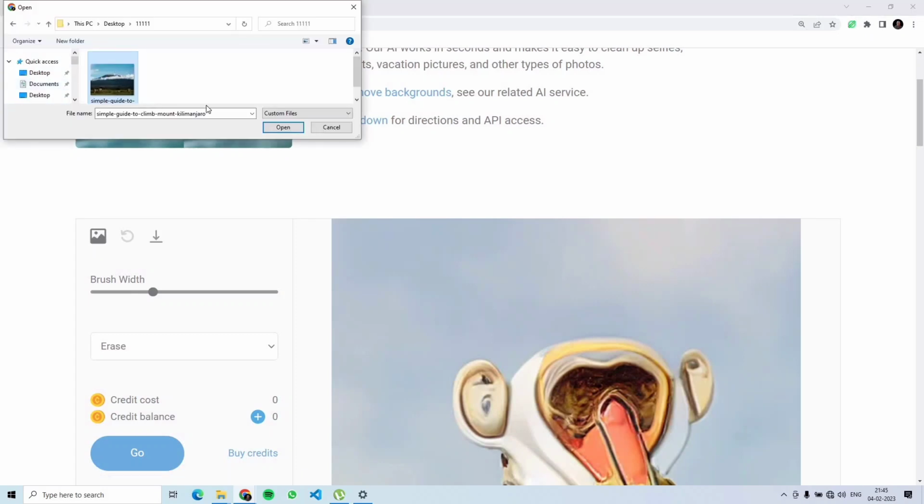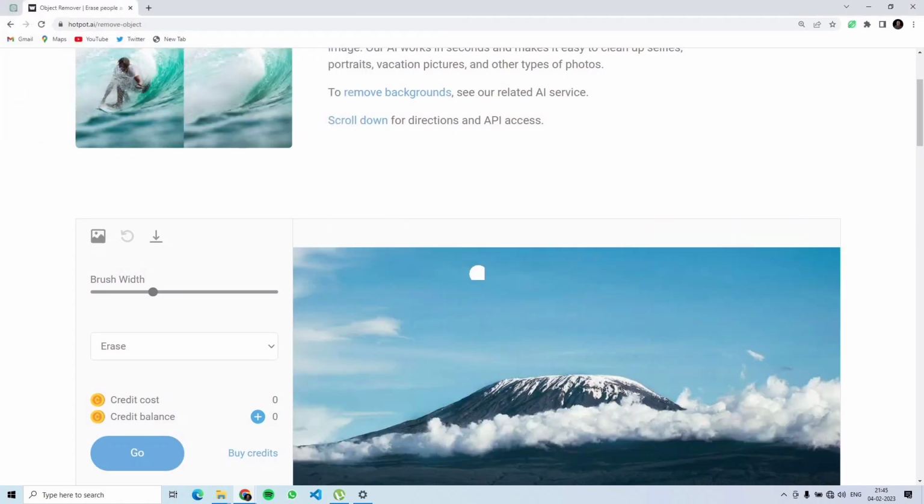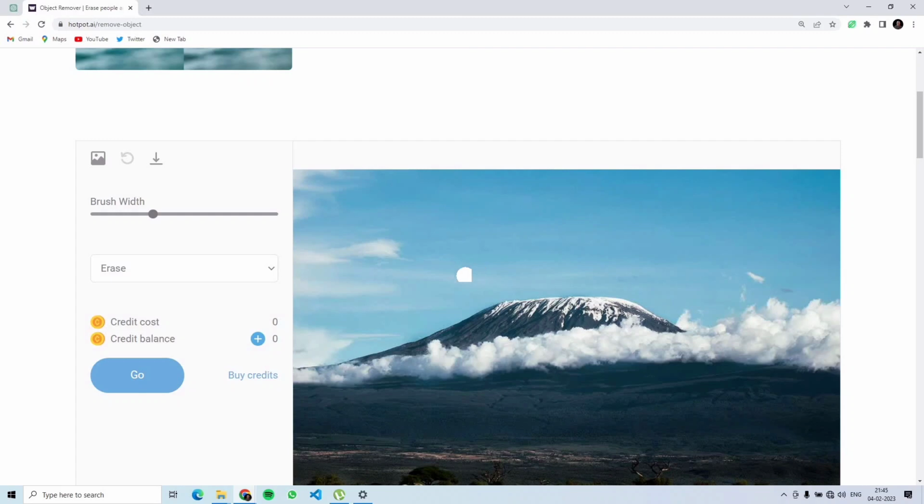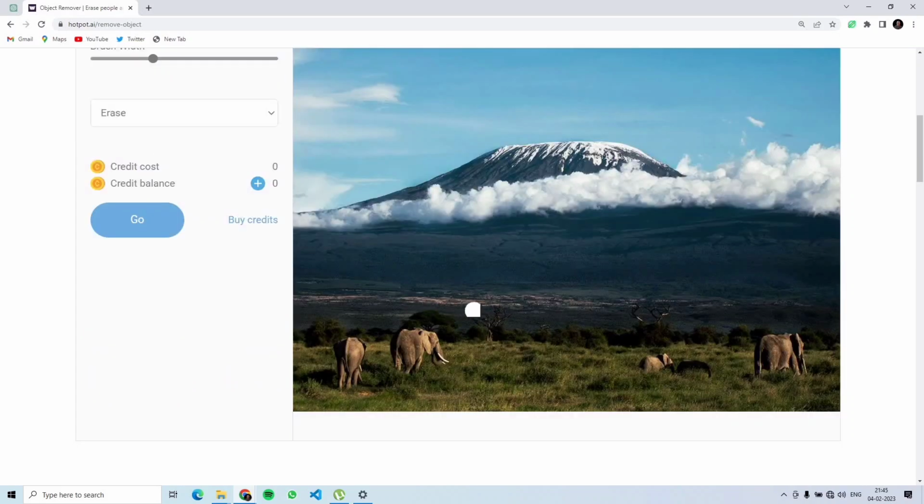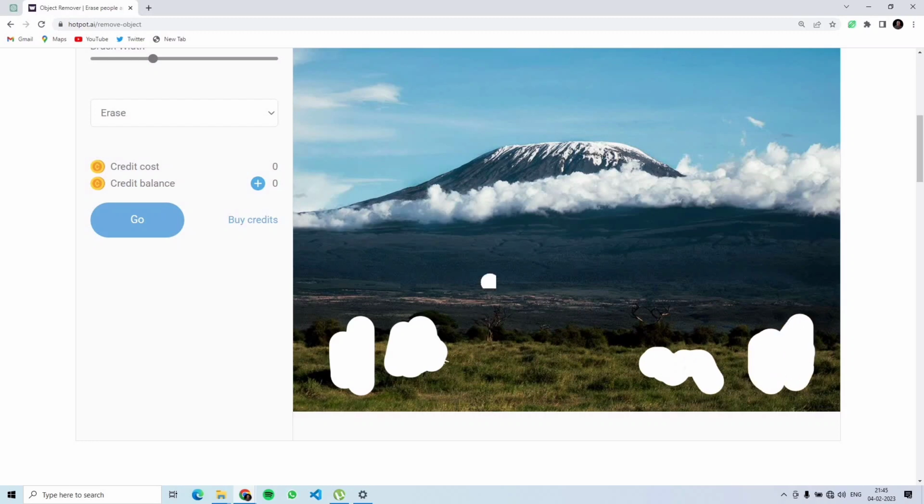So I'll add this mountain here. It is one of the highest. This mountain is in Tanzania. We have some elephants in the foreground. So what I'll do is I'll hover around these images with this eraser. After all this, I'll click on the go button on the left.